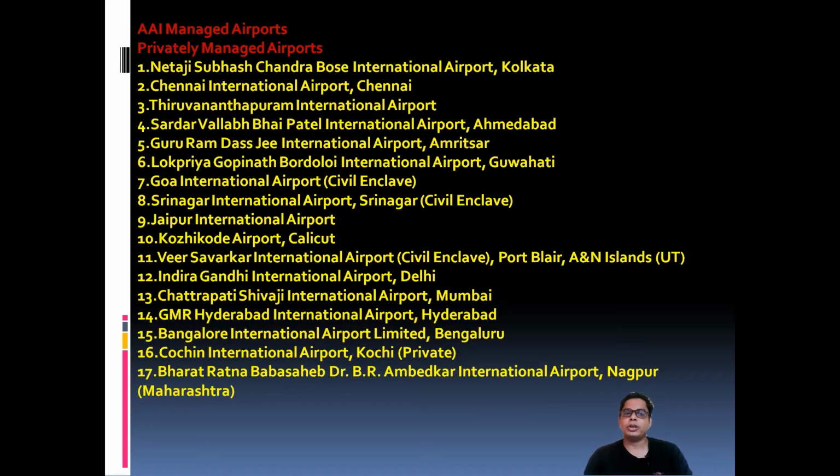Then GMR Hyderabad International Airport, Hyderabad. Bangalore International Airport. Cochin International Airport is Kochi, private owner. Bharat Ratna Dr. Babasaheb Ambedkar International Airport, Nagpur, Maharashtra. Including that, you can see the Dabolim International Airport, that is located in Vasco da Gama, Goa. Okay, Srinagar International. So these are the main international airports.